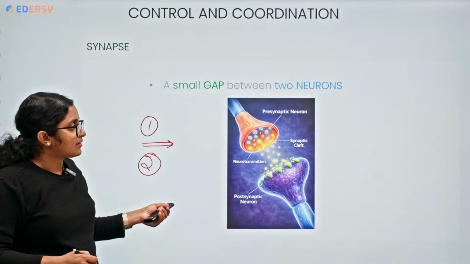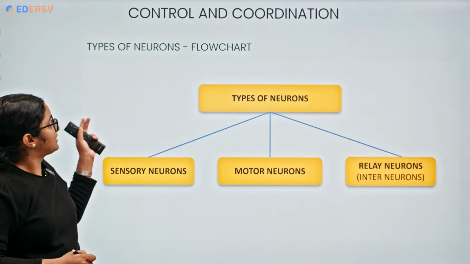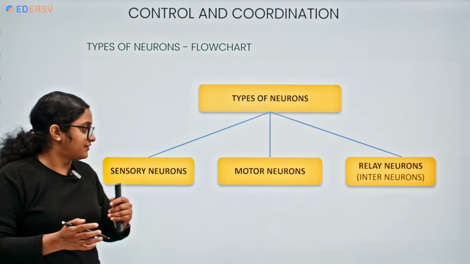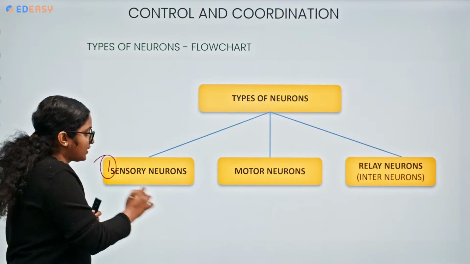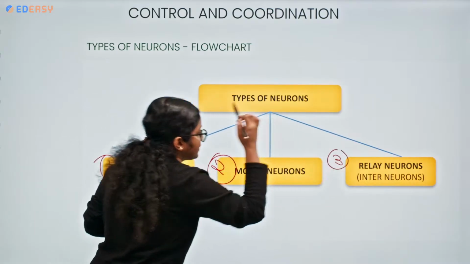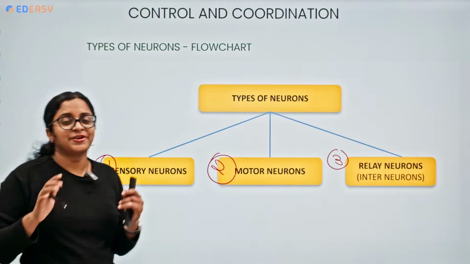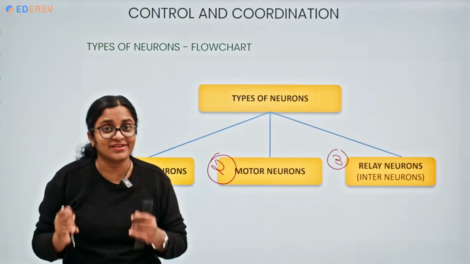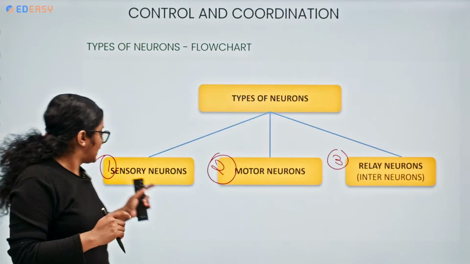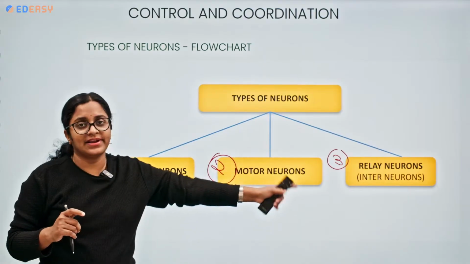Now coming to the types of neurons. We have three categories of neurons: sensory neurons, motor neurons, and relay neurons or interneurons. Remember, the neuron being the structural and functional unit of the nervous system, it is again of three categories. What are they? Sensory, motor and relay neuron.